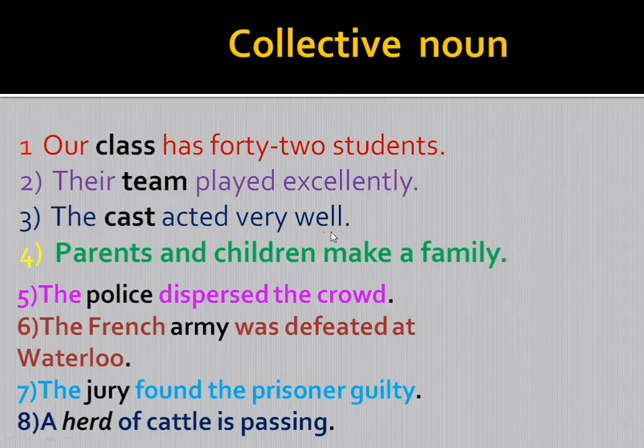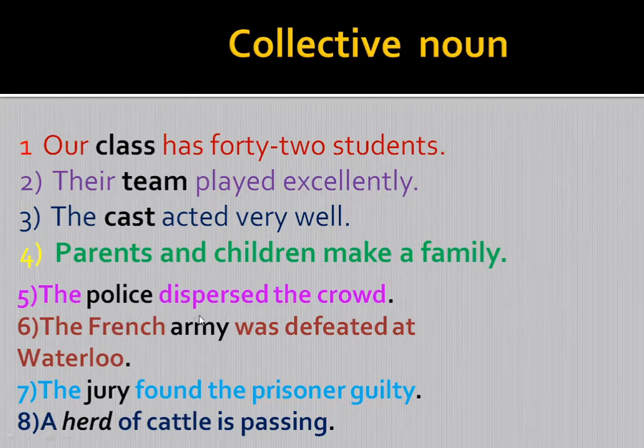The cast acted very well. Cast means a group of actors. So a group of actors is called cast. Therefore, here cast is a collective noun. Similarly, parents and children make a family. Here family is a collective noun, because family is a collection of a group of members: father, mother, brother, sister, cousin, uncle. When they live together, we call it a family. Therefore, the word family is a collective noun.